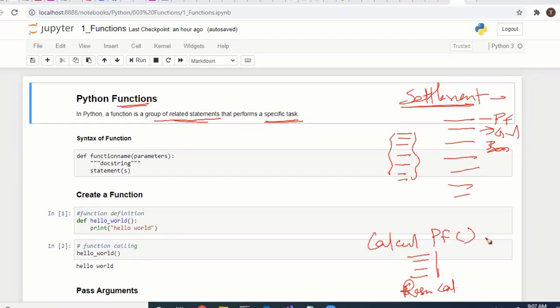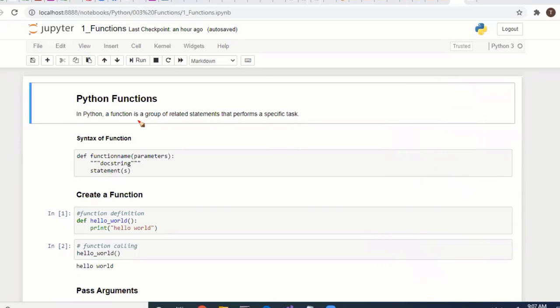And another function you write for calculating gratuity. So in the settlement you can call these functions wherever you want, one by one. That is the purpose of functions. We will see in detail in the examples.